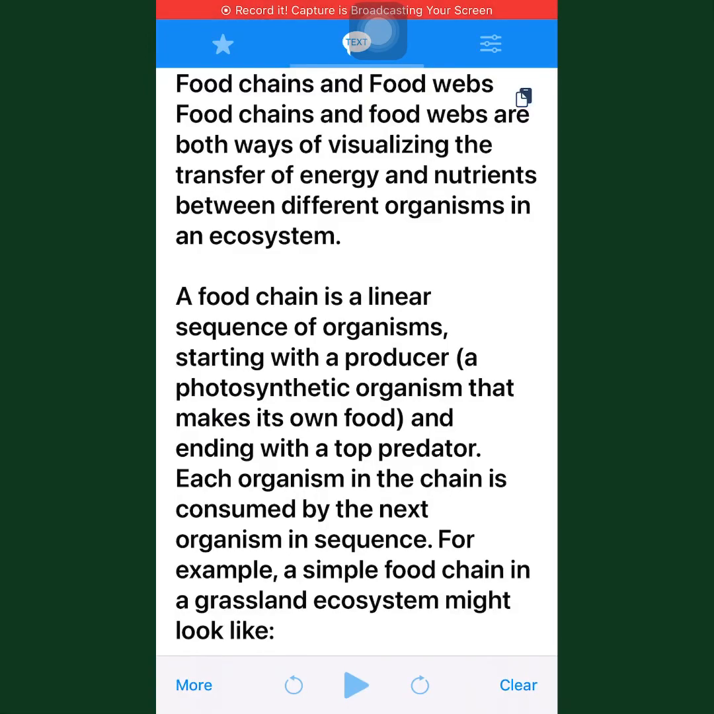Food chains and food webs. Food chains and food webs are both ways of visualizing the transfer of energy and nutrients between different organisms in an ecosystem. A food chain is a linear sequence of organisms, starting with a producer, a photosynthetic organism that makes its own food, and ending with a top predator. Each organism in the chain is consumed by the next organism in sequence.